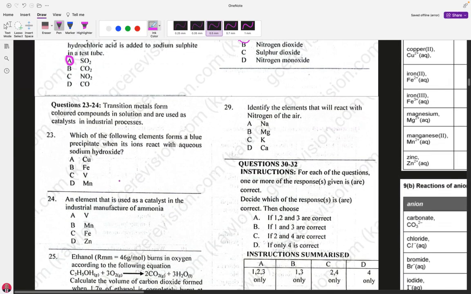So question number 23, the element that forms a blue precipitate when its ion reacts with aqueous sodium hydroxide is copper. So please go back and study qualitative analysis. You can go to my previous video or open the A-level video. You will see them there. So our answer choice for 23 is A.